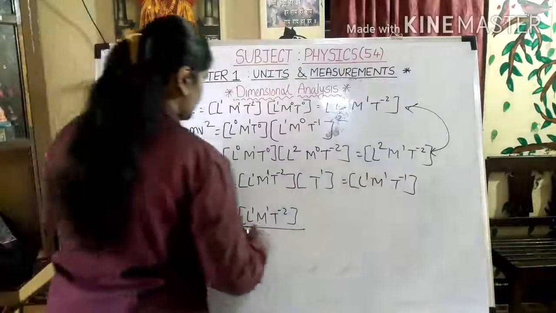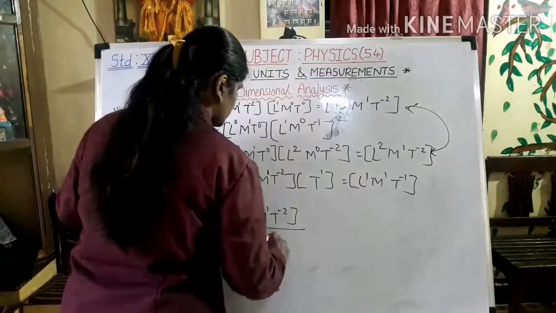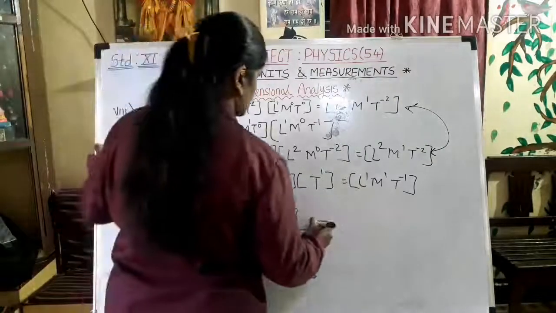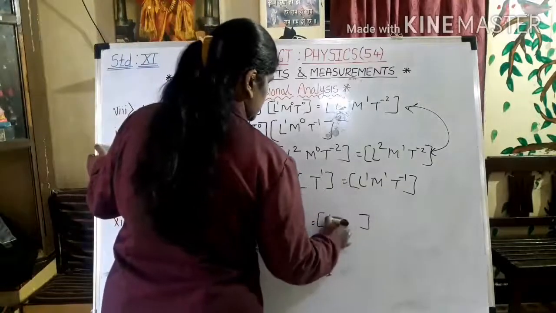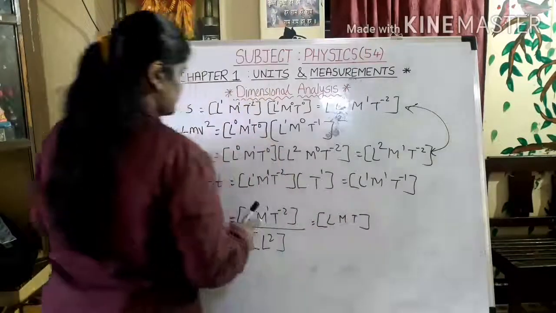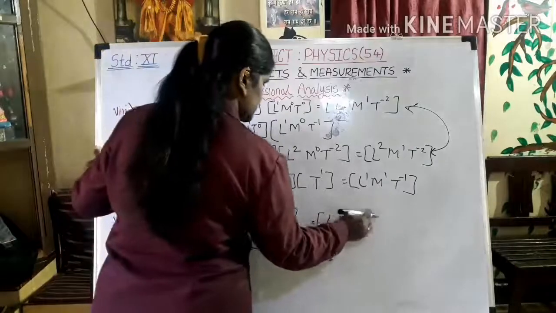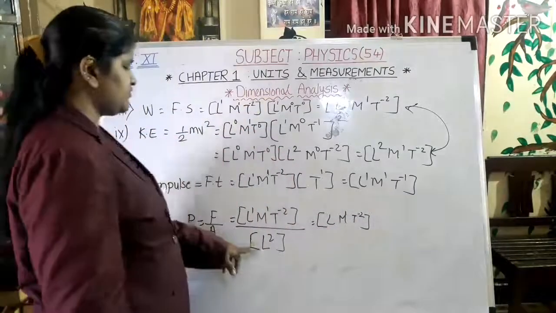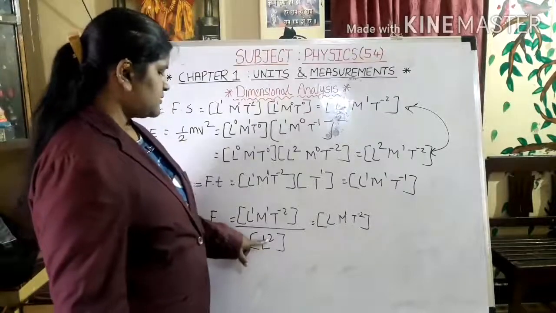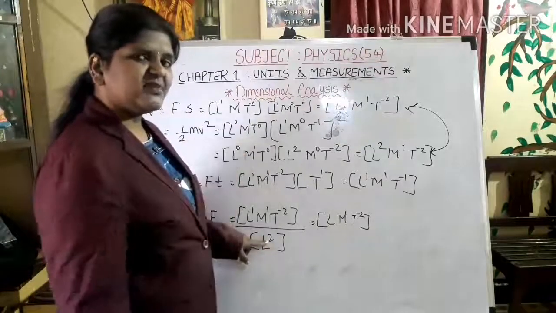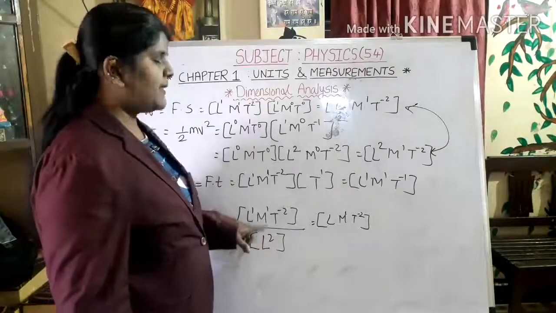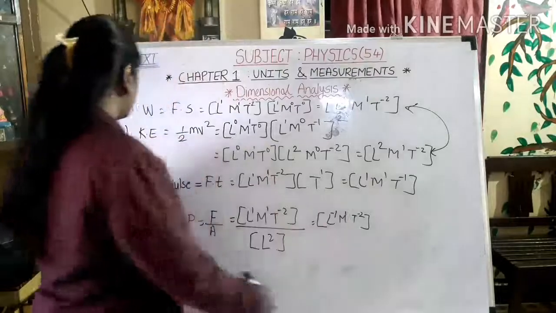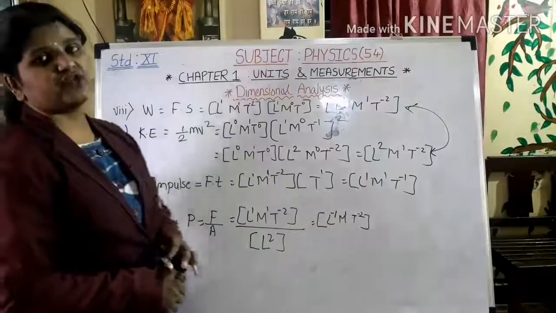So I am writing over here L2 only. Now we have to combine L, M and T. M and T will be same as it is. Okay. Now what happens to L? This 2 will go to numerator and it becomes minus. So 1 minus 2 will be minus 1. So I got the dimension for pressure also.